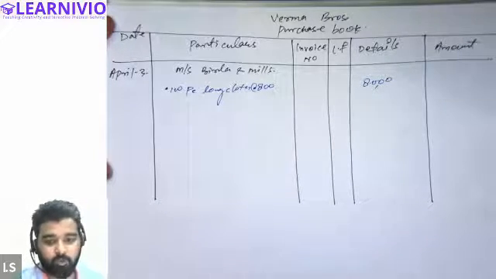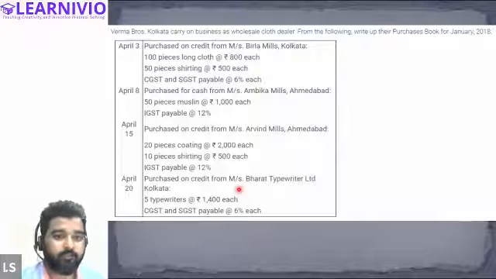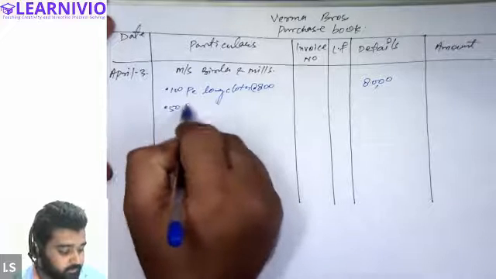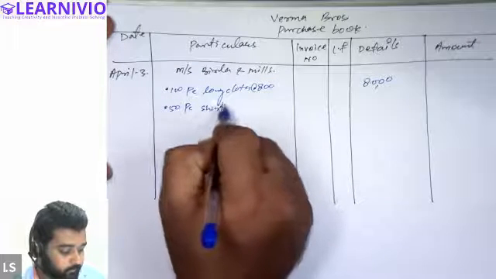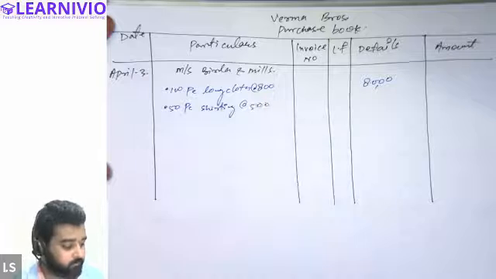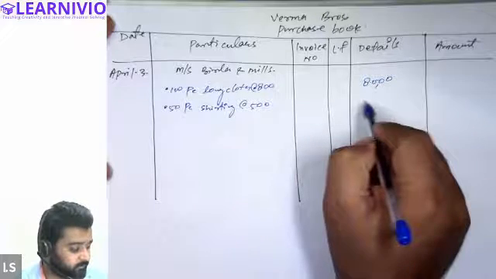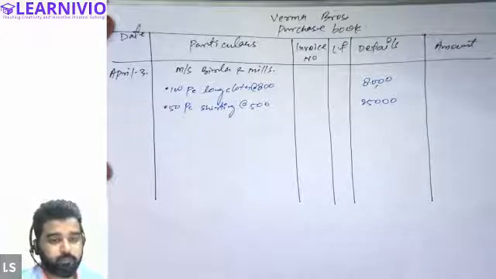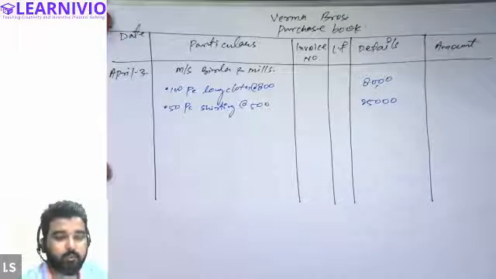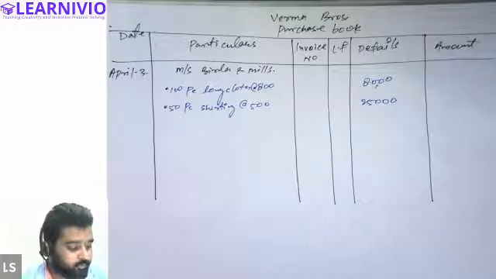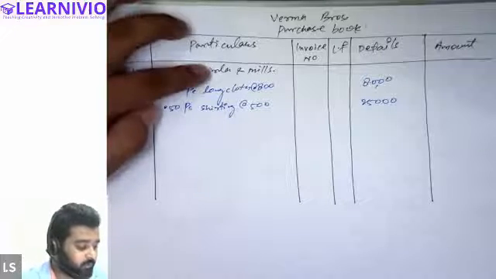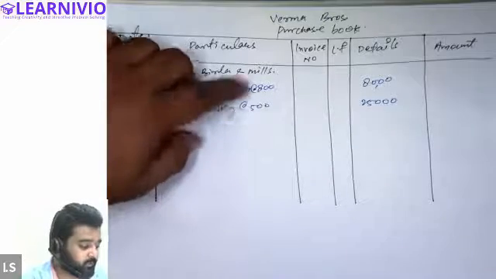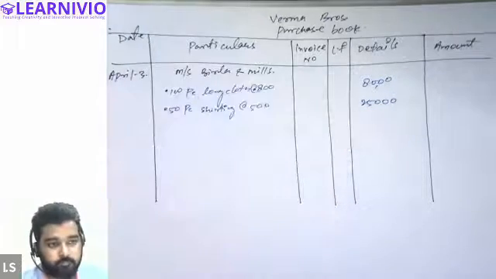Other than 100 pieces of long cloth, we are also buying 50 pieces of shirting at 500 each. So we will write 50 pieces of shirtings at the rate of 500 each. So this will be 5 fives are 25, 25,000. All right, everyone, is it clear till now? On April 3rd, we have basically purchased goods on credit from Messrs. Birla. We have purchased 100 pieces of long cloth and 50 pieces of shirtings. These are the different prices, and this is the total amount.